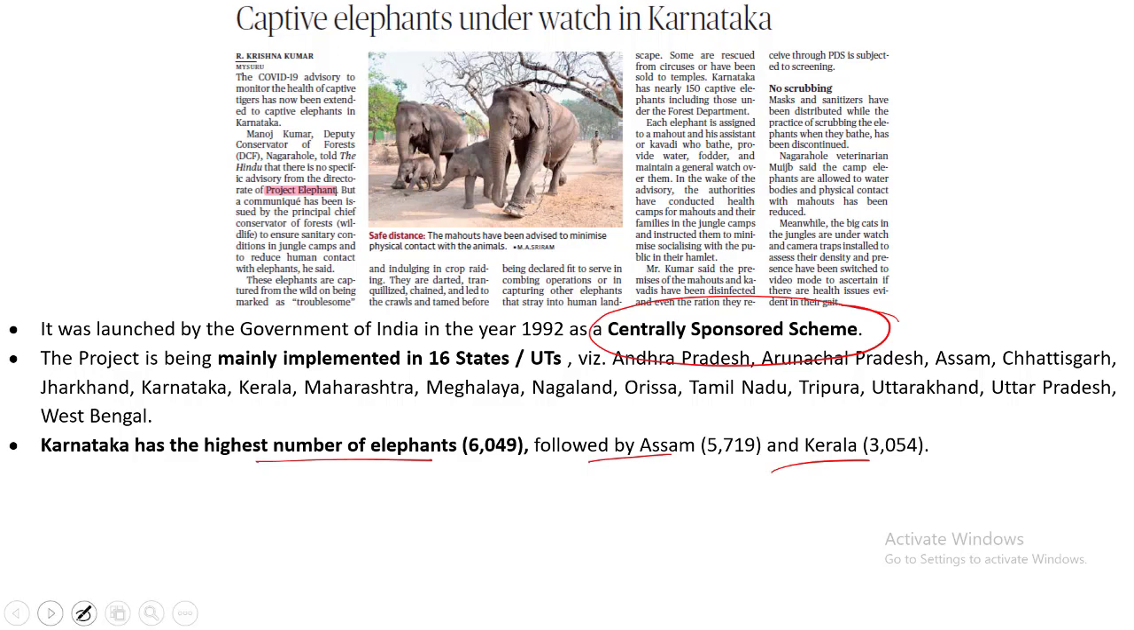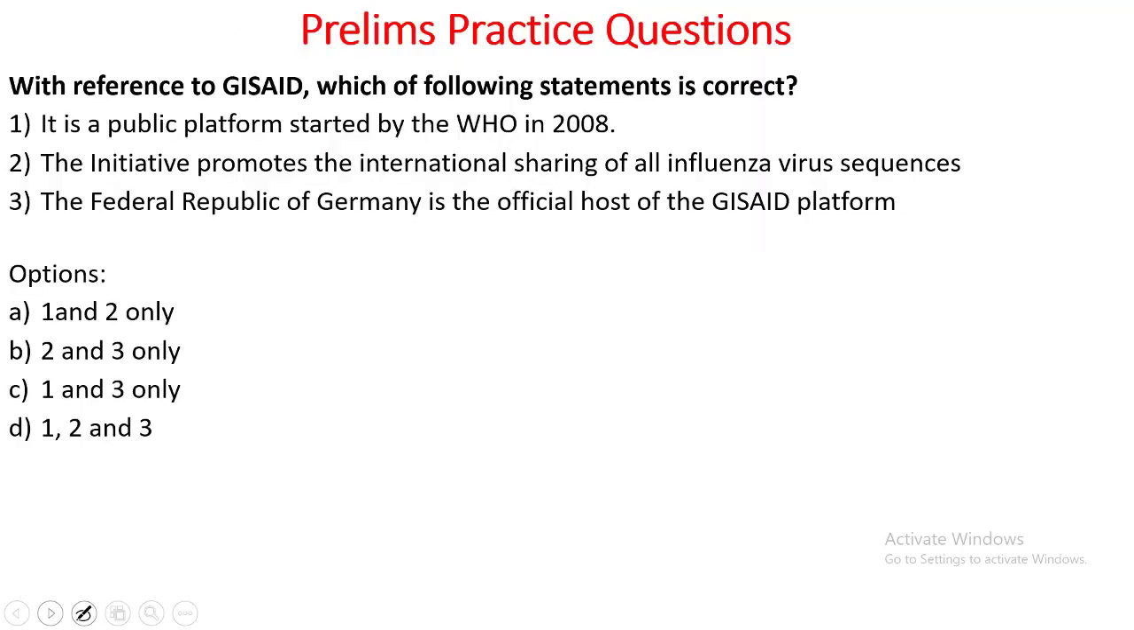Now let's look into the next practice question. With reference to GISAID, which of the following statements is correct? It is a public platform started by World Health Organization in 2008. The initiative promotes international sharing of all influenza virus sequences. The Federal Republic of Germany is the official host of the GISAID platform. The correct answer to this is 1, 2 and 3.